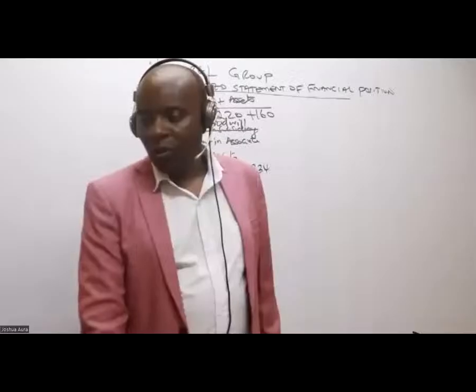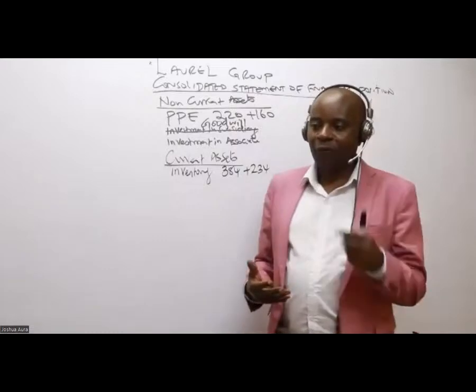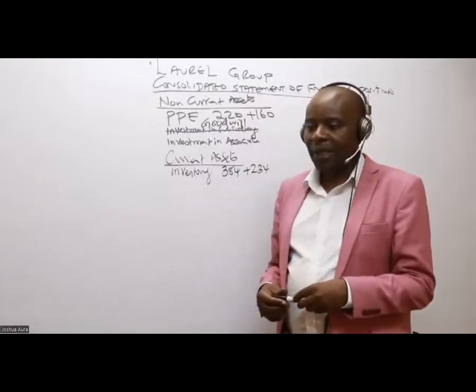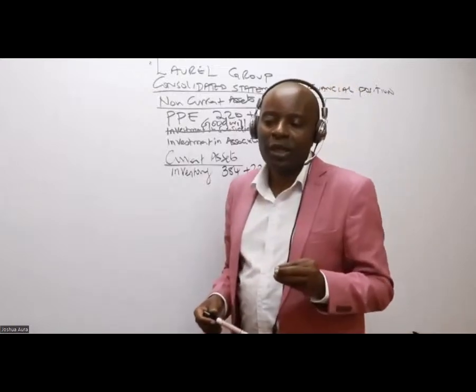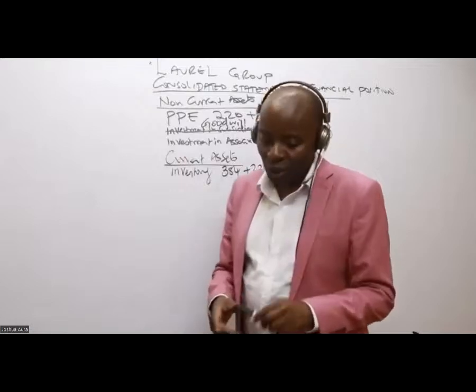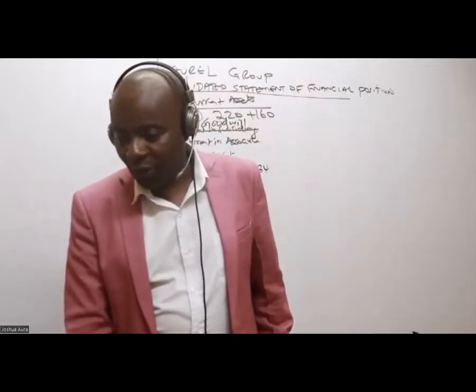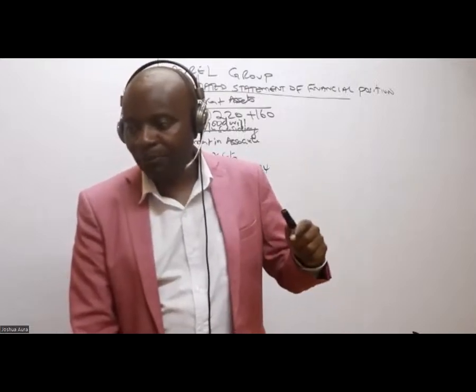Why am I not saying plus 122 for Comic? Because it's an associate and we are not allowed to consolidate associate figures. So we leave it like that and we are not picking anybody's calculator. Thank you so much. Great, you guys are really following. You are bright people.